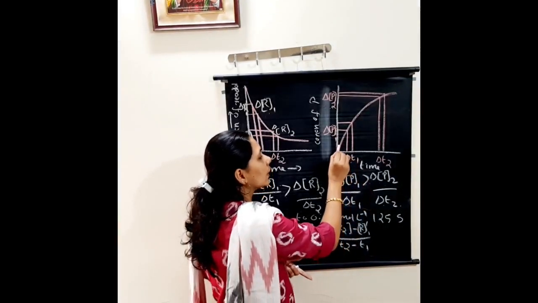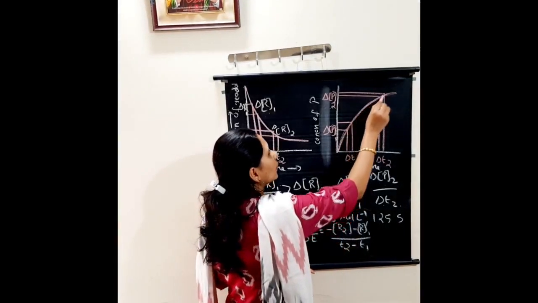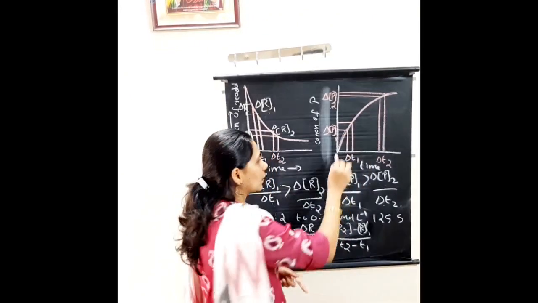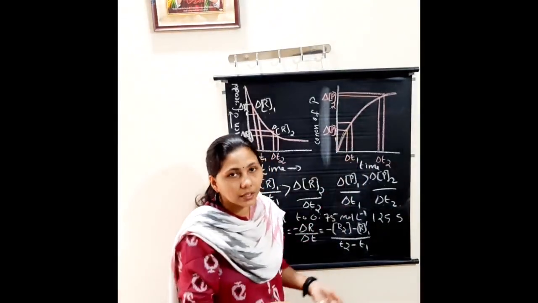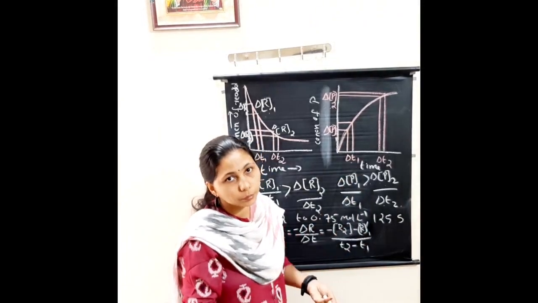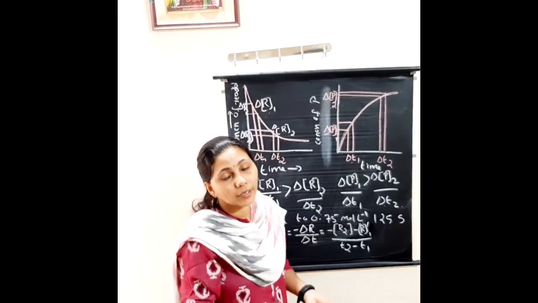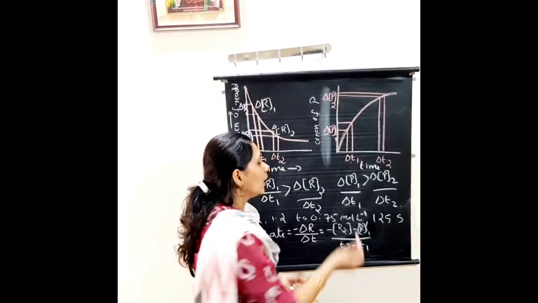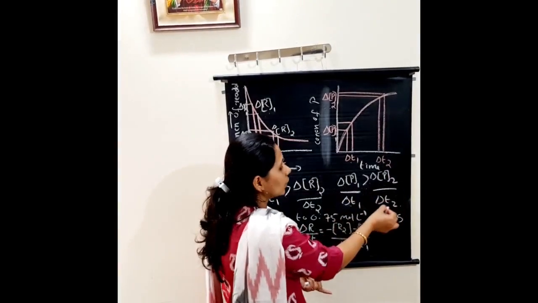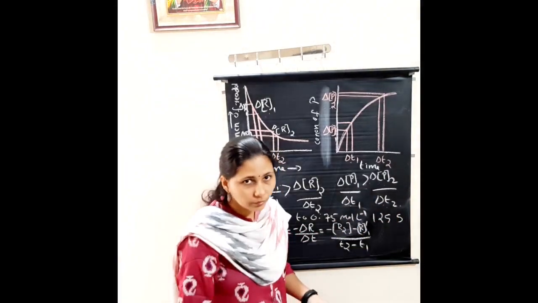We know generally with increasing time, what will happen? The concentration of the products increases. That is why the curve is like this. So in the beginning, in the time interval of T1, more products will be produced. And that is why delta P1 divided by delta T1 is greater than delta P2 divided by delta T2.